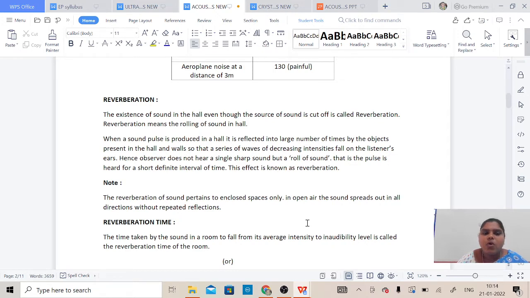When a sound pulse is produced in a hall, it is reflected a large number of times by the objects present in the hall and the walls, so that a series of waves of decreasing intensities fall on the listener's ears. So we hear the sound continuously even though the intensity is decreasing. Hence the observer doesn't hear a single sharp sound but a roll of sound. The pulse is heard for a short definite interval of time. This effect is known as reverberation.